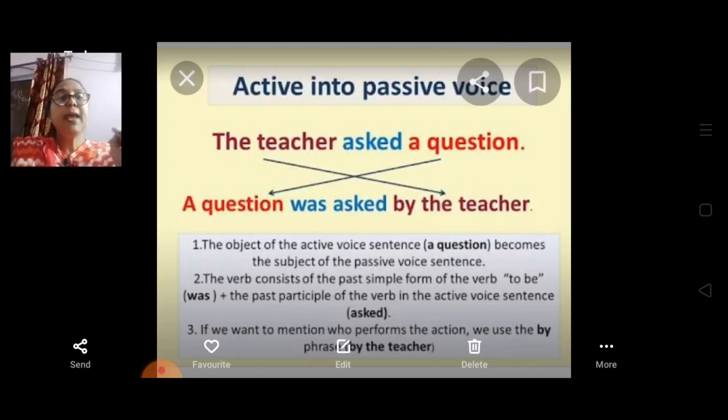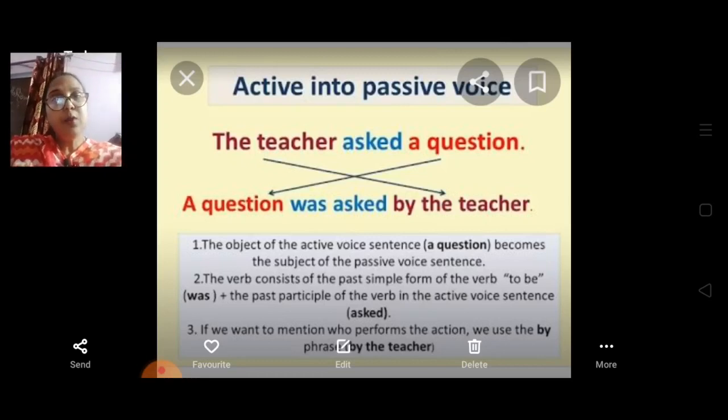The subject of the active voice sentence, a question, becomes the subject of the passive voice sentence. The verb consists of the past simple form of the verb to be, was, plus the past participle of the verb in the active voice sentence, asked. If we want to mention who performs the action, we use the by phrase: by the teacher. So these are the rules you should always keep in mind.